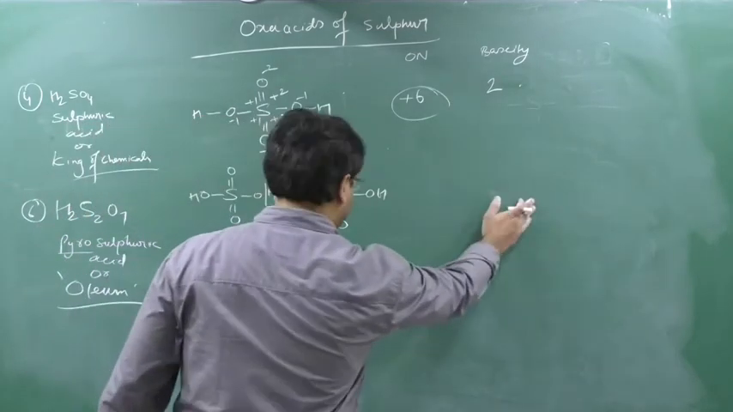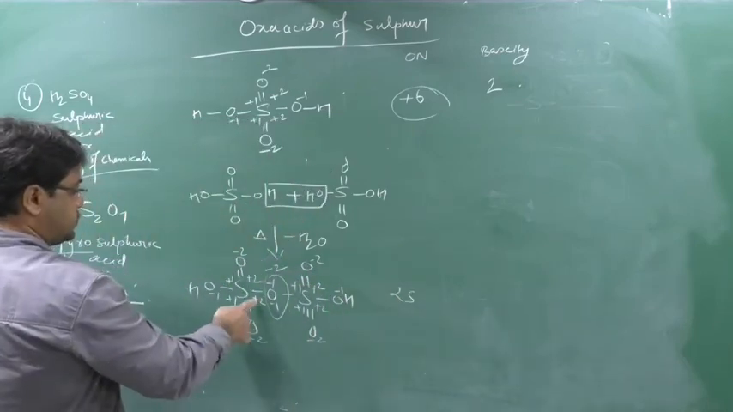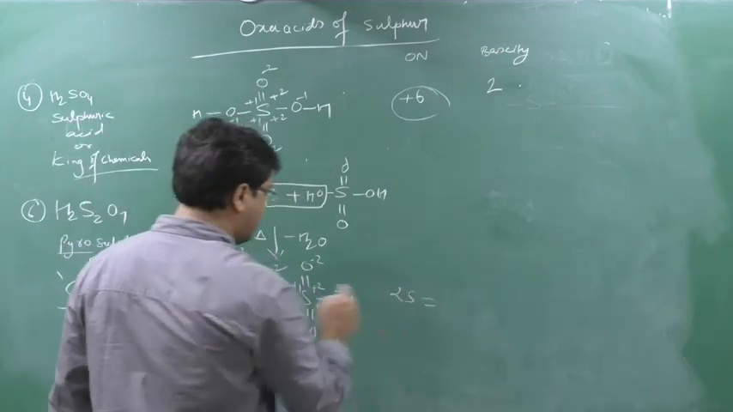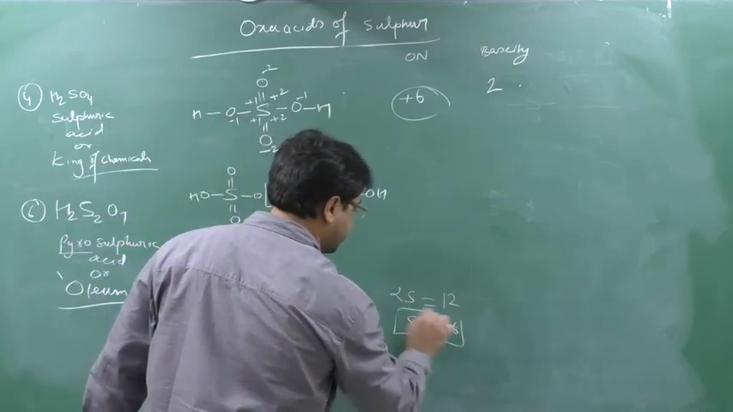Clear? So now see, how many sulfur do we have? We have 2 sulfur, and out of this we have +2, +2, +4, +2, +6. So on 1 sulfur we have 6, on 2 sulfur we have 12. So sulfur will be having a +6 oxidation state.